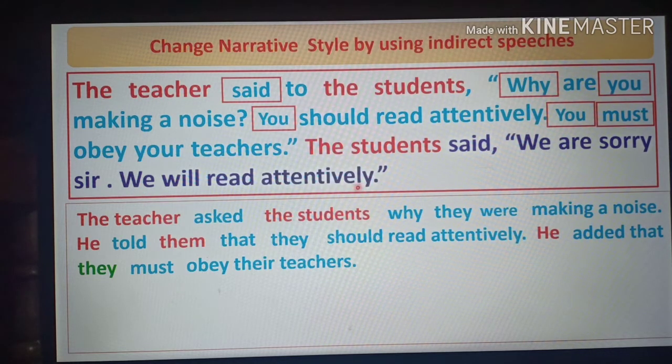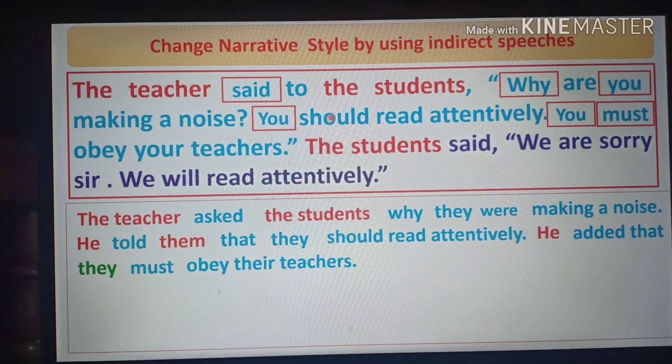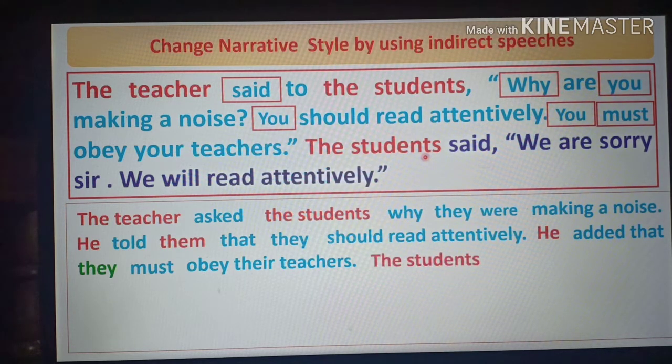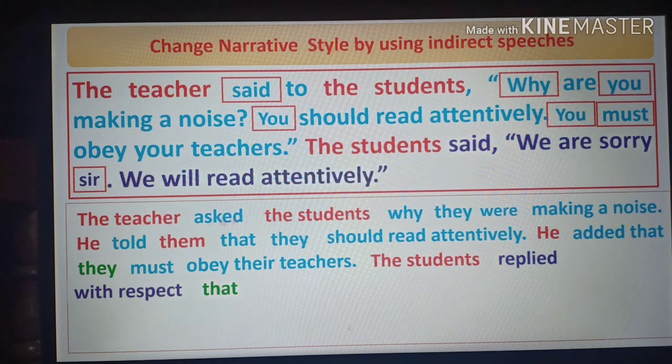These two sentences have been said by the students, that means after questioning by the teacher, the students are answering. So the subject here is the students, and we have to write down replied instead of said, because they are answering. The students replied, and you see that there is a word here, sir, we have to write down with respect instead of sir. So the students replied with respect that. That's why this is a conjunction, because this is an assertive sentence. For an assertive sentence we have to write down the conjunction that.